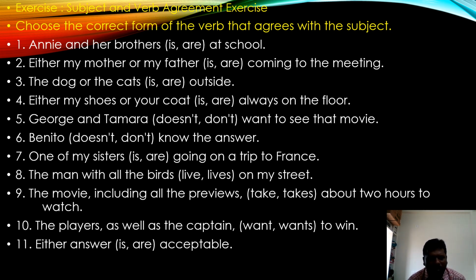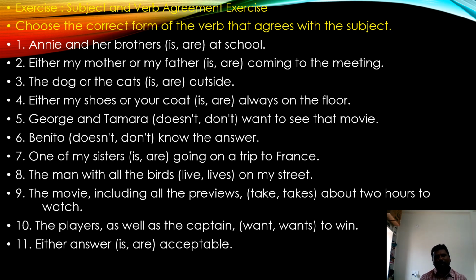One is done for you. Annie and her brothers. See, two subjects are connected by and. At school. The subject is plural, so the plural verb is used. Annie and her brothers are at school. Please, all of you note down the exercise.